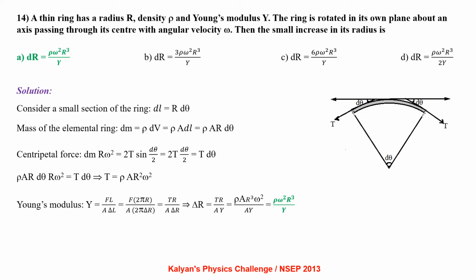Applying Young's modulus formula, Y equal to F l by A delta l, we have Y equal to T r by A delta r. From there delta r equal to T r by A Y. Put the value of T to get the answer as rho omega square r cube by Y.